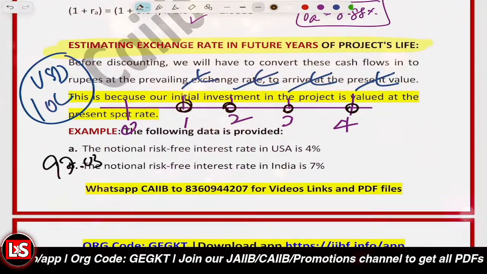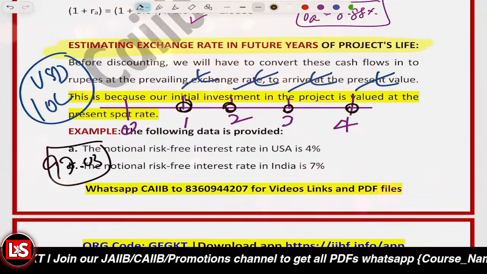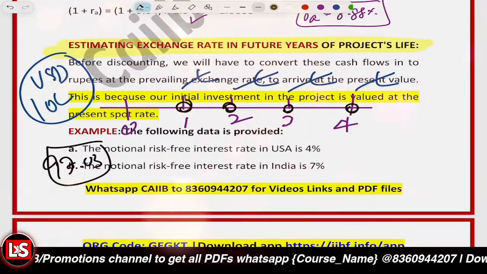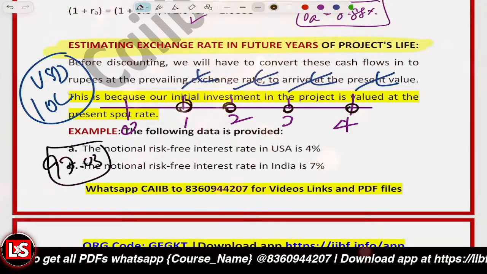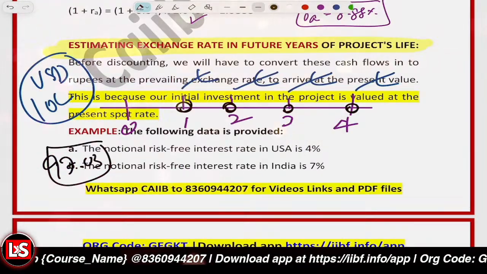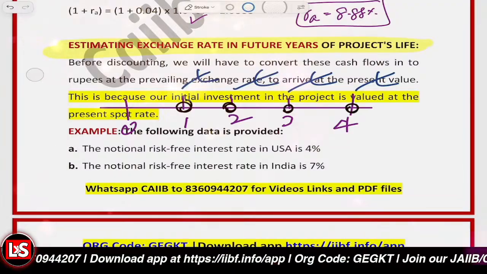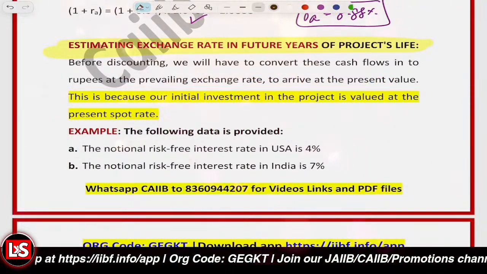So now what we have to do? We have to estimate what this exchange rate would be. So this becomes very much essential before discounting, right? Before discounting, we have to calculate what the current spot rate is. That is essential. So that's what we are talking about.